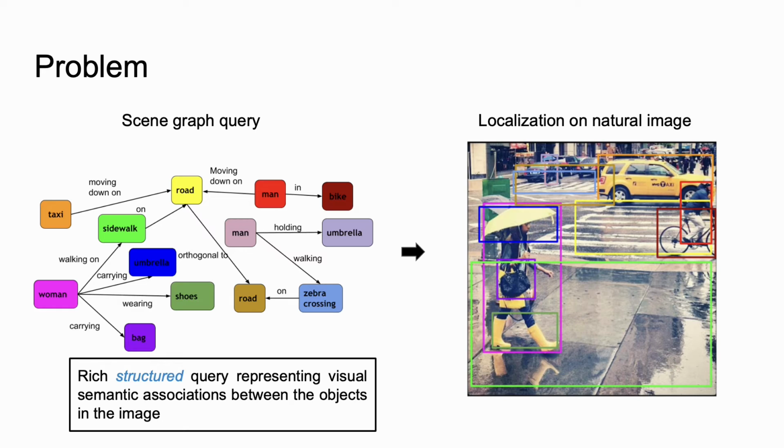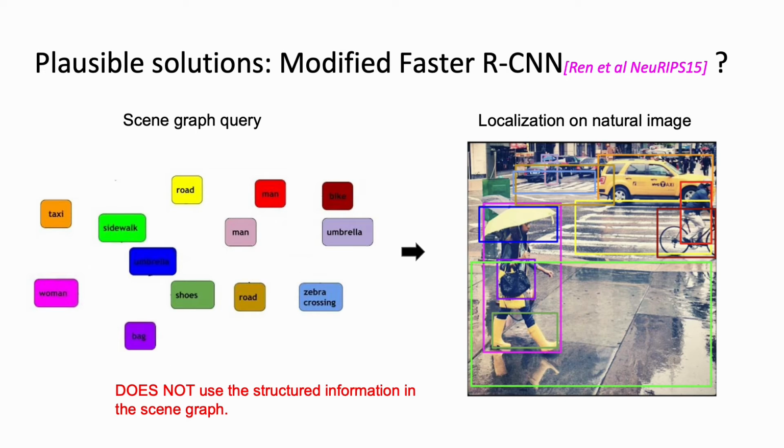A scene graph is a rich, structured data structure representing visual semantic association between the objects in the image. In this work, given a query scene graph and a natural scene image, we want to localize all the objects satisfying the corresponding visual semantic relations. One easy way to solve this is to ignore all the relations and use the predictions of the Faster RCNN to localize the specific objects. But localizing specific instances of objects becomes harder in this case.